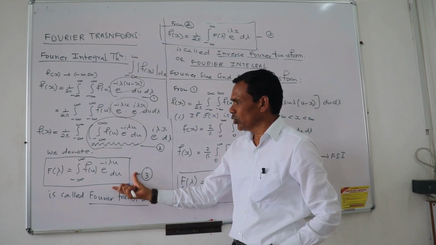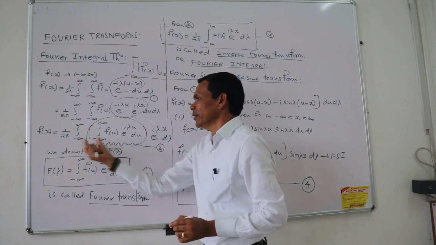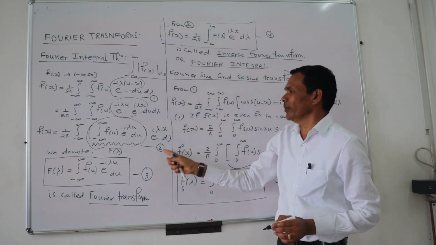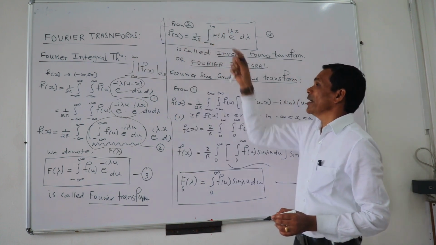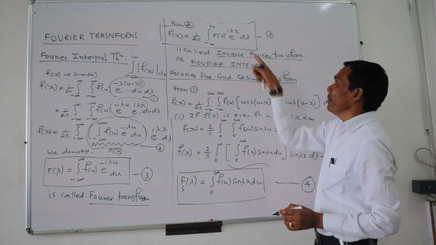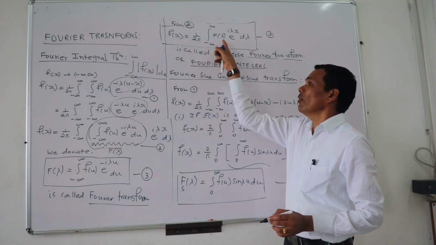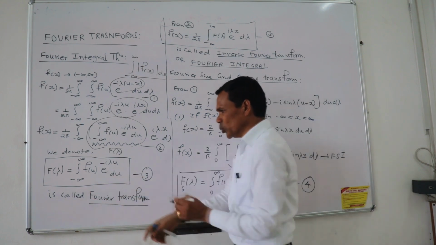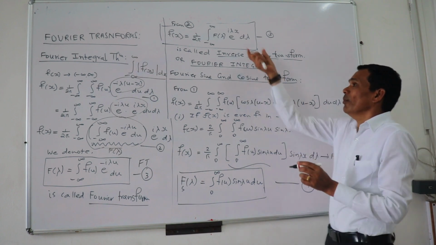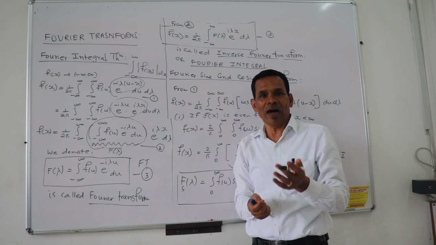Now if I denote this integral as F of lambda, naturally the other integral will have this form: f of x equals 1 upon 2 pi, integral from minus infinity to plus infinity of F of lambda e to the power i lambda x d lambda. This is called the inverse Fourier transform of F of lambda. So this is the Fourier transform, and this is the inverse Fourier transform. Sometimes it is also called the Fourier integral.